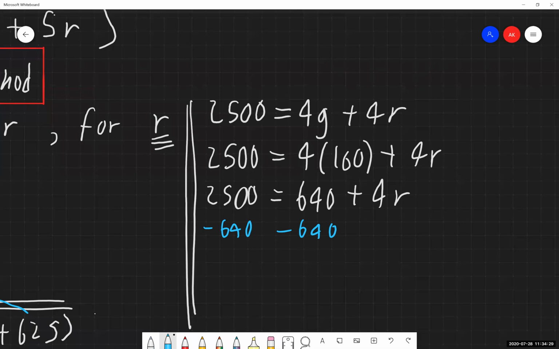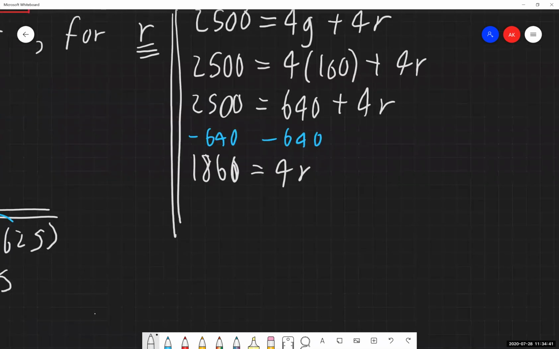Again, calculating and crunching those numbers off screen, but you're welcome to use a calculator to do that number crunching for yourself, because these numbers are going to get big, they're going to get gross. There's a reason you guys have a calculator, to deal with stuff like that and stuff like this. So I'm getting 465 is equal to r.